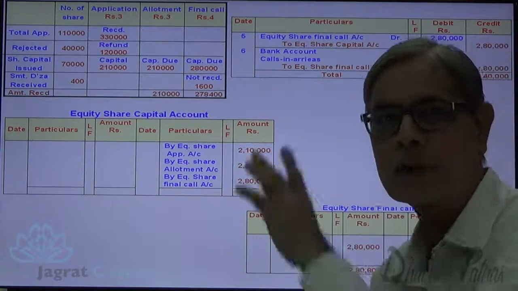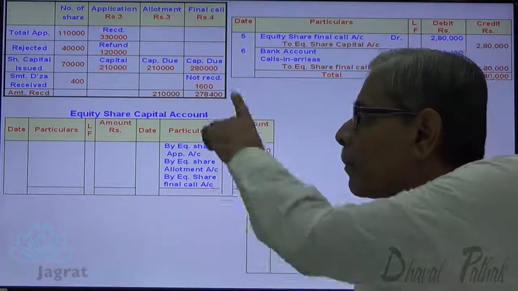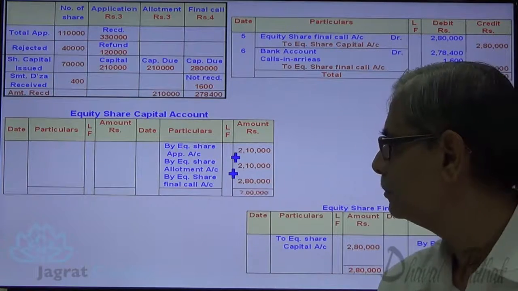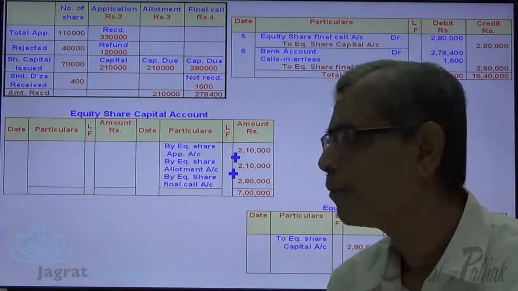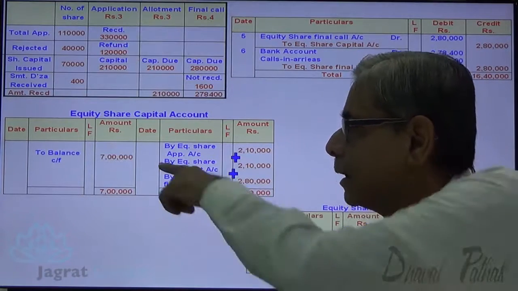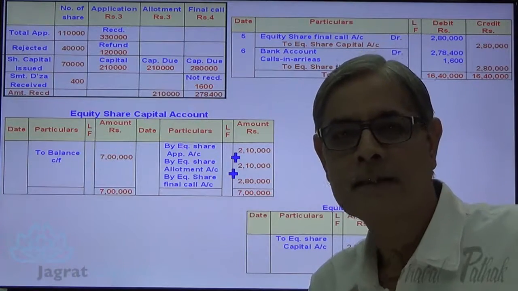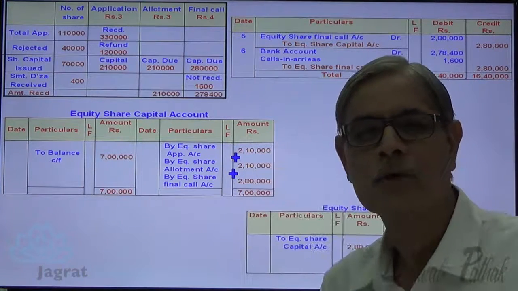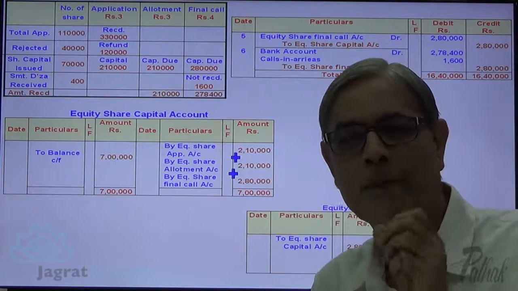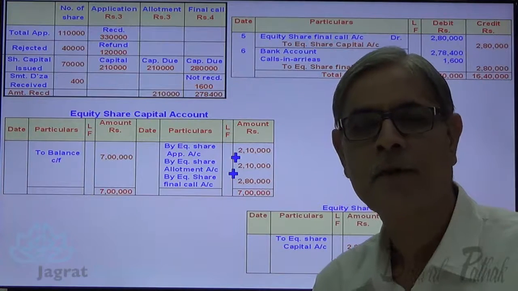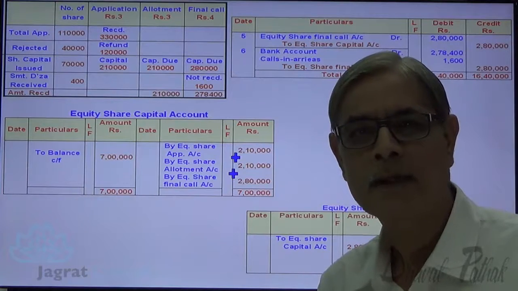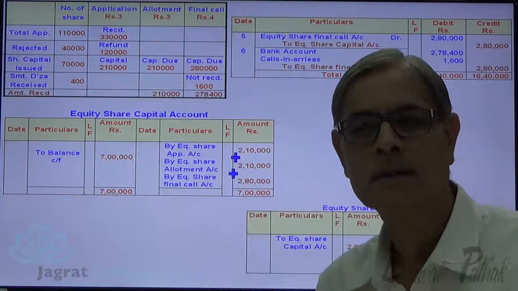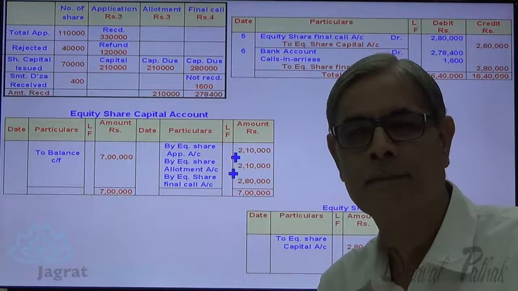After this account gets closed, let me close this equity share capital account. Have a total of these three numbers, 7 lakhs. That is the balance carried forward, 7 lakhs. This is how journal entries and ledger accounts could be prepared. Now I want to demonstrate all the journal entries with narration for your better understanding, and I will show you on one slide all the accounts that we have prepared while solving the sum.